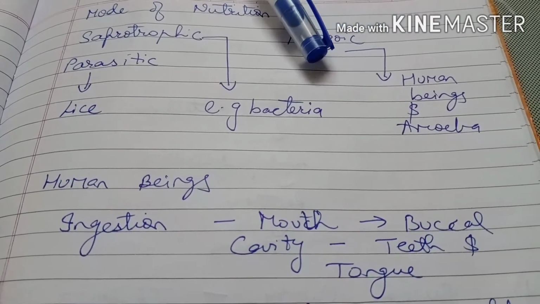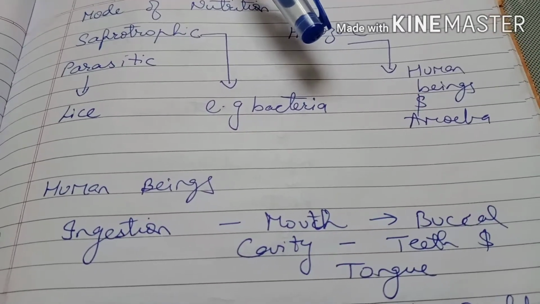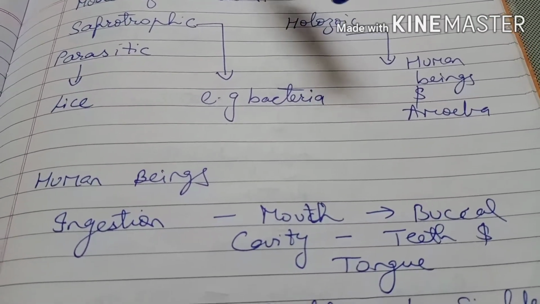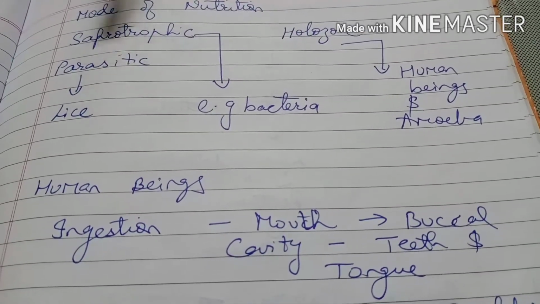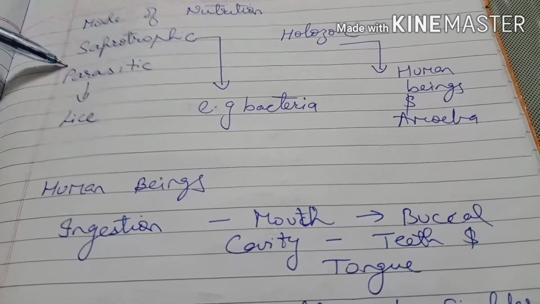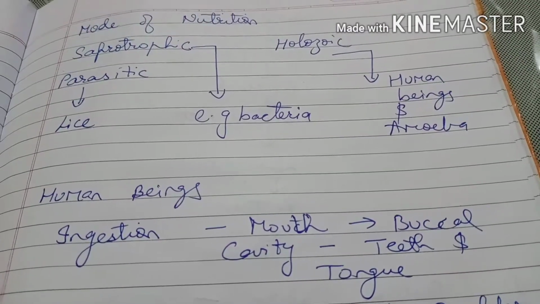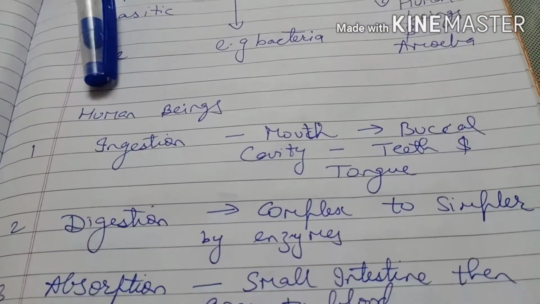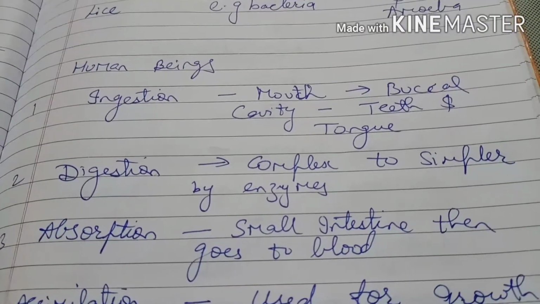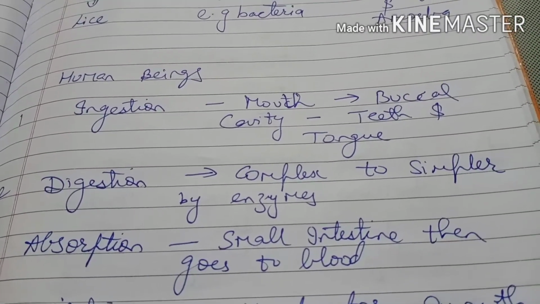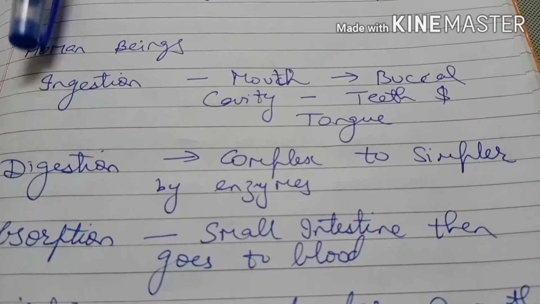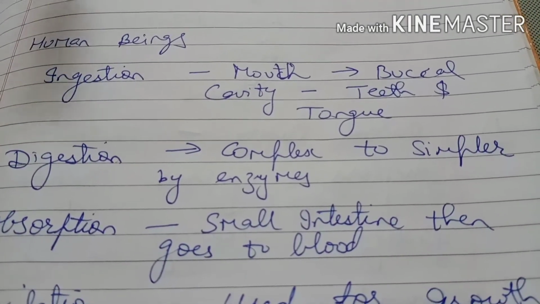food either in the solid state or liquid state. The food is taken into the body, digested, required energy is taken and then waste product is thrown out. So these are saprotrophic, parasitic and holozoic modes of nutrition. Now we will talk about the human being's mode of nutrition as well as about amoeba. There are different types of nutrition, as well as we will talk about the herbivorous animals also, how they take the food and what happens inside the body.